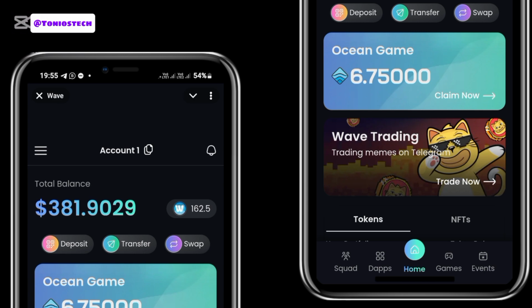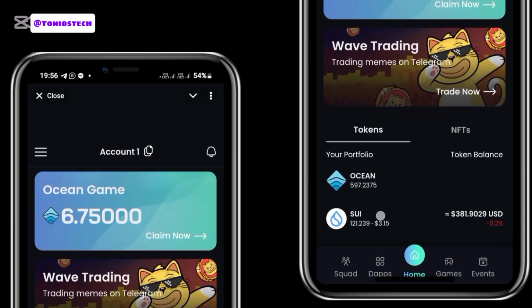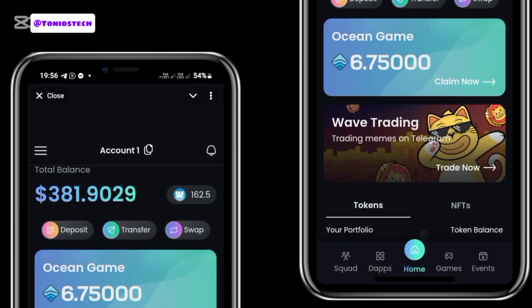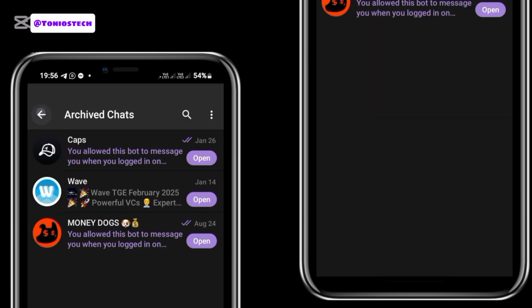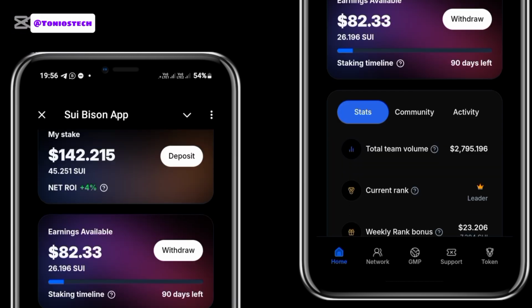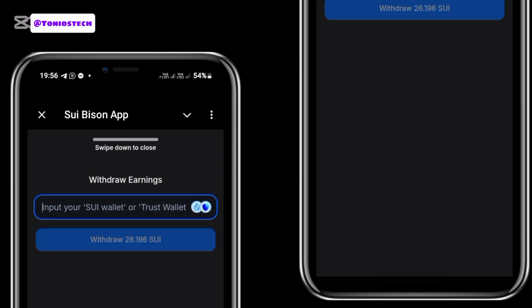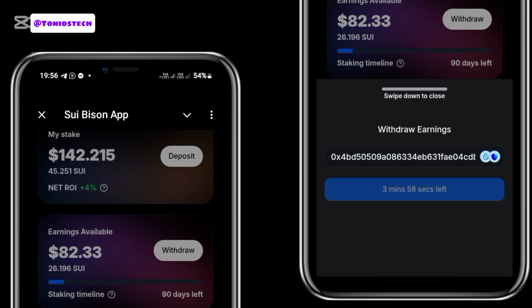All right, this is my page here, and as you can see, this is my Wave wallet. Currently I have 121 SUI, and I want to deposit more SUI. So all I basically have to do is click on deposit here, copy my deposit address, and then exit from this page and go back into my SUI Bison. As you can see, this is my SUI Bison here. The next thing now is to click on withdraw the 26 SUI, paste in my wallet address, click on the withdraw button and wait for the withdrawal to arrive. As you can see, this counter is counting down, so all I basically have to do is watch.